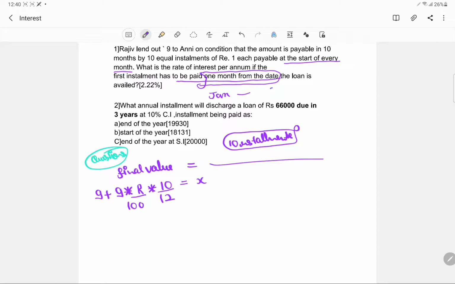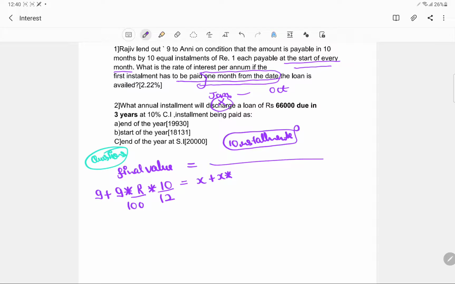Pay till October. Okay, but in January he didn't pay, because he has to pay one month after. So at the start of February, he basically paid that amount. So the amount of the interest that he saved. It is said at the start of every month. So this seems to be a question of pre-installment.